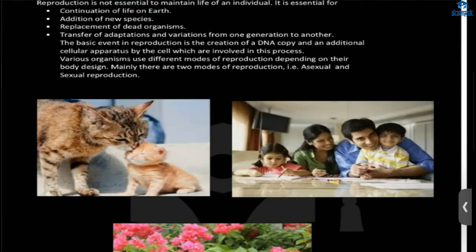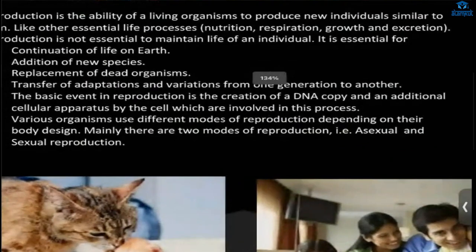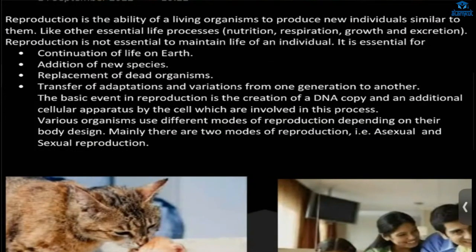Next, reproduction will help the organism to adapt, from one generation to the next generation. That is very important. So reproduction is not essential to maintain the life of an organism. It is essential for continuation of life on Earth, addition of new species, replacement of dead organisms, and transfer of adaptation and variation from one generation to another.